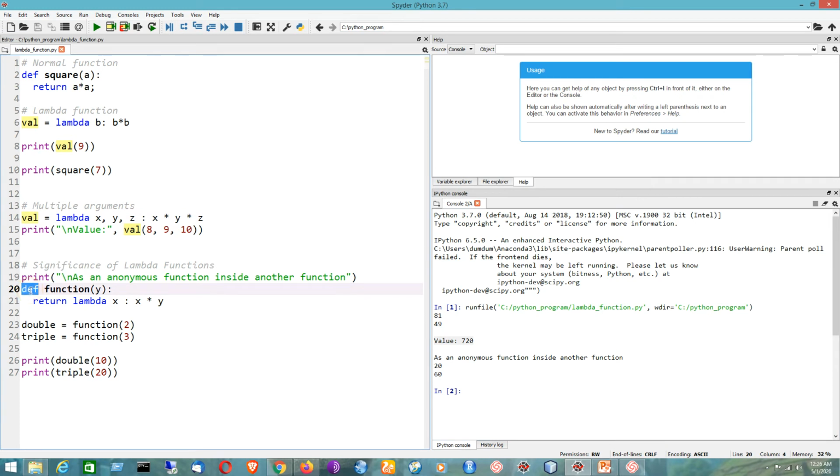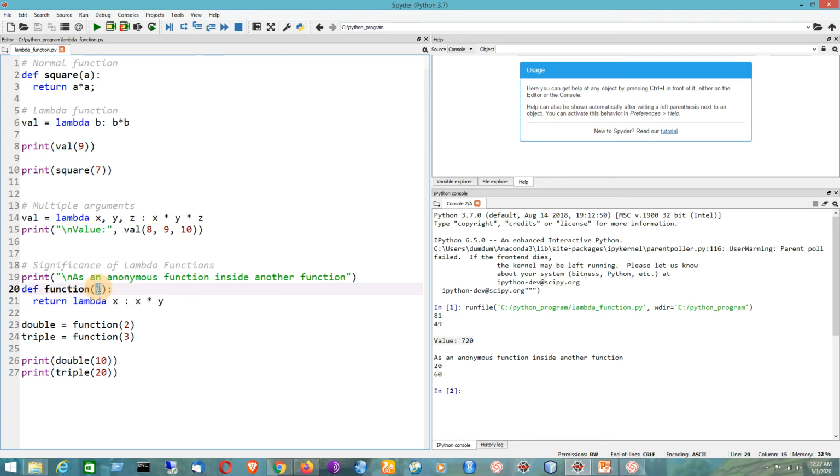So def is the keyword used for defining a normal function. Y is the argument of this particular function. It will use a lambda function within itself, within the body of this function. So return lambda x, where x is the argument for the lambda. The expression is x multiplied by y.